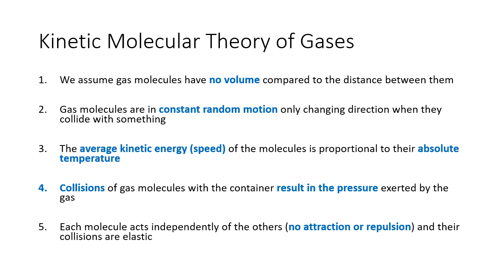1. We assume gas molecules have no volume compared to the distance between them. As an approximation, we say that the volume of the gas is 0, and we attribute the entire volume to just empty space. 2. Gas molecules are in constant random motion, only changing direction when they collide with something.